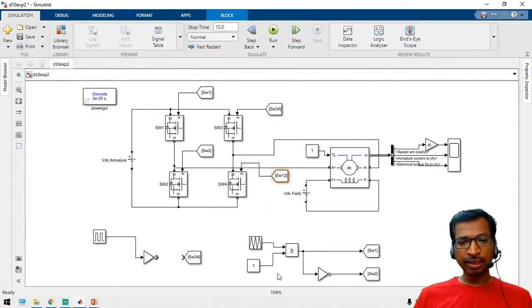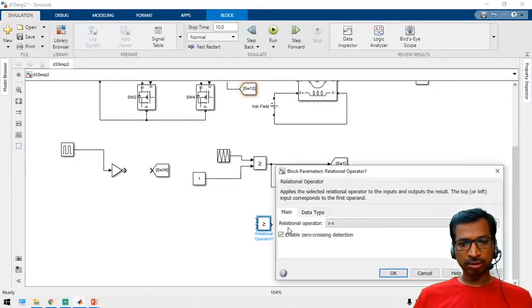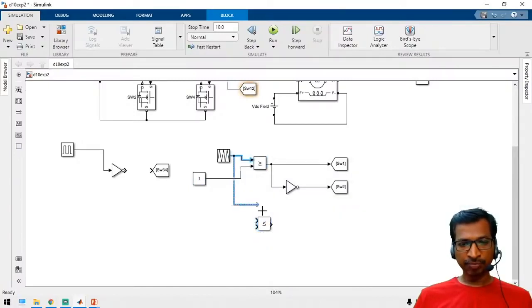Similarly, again you can take the same graph. Let us change the logic. Same one. And this is the PWM for the next phase.